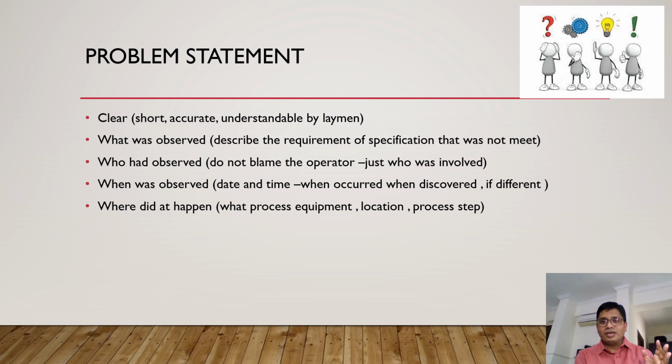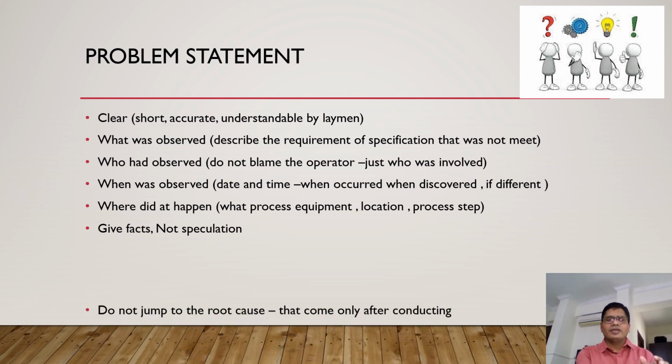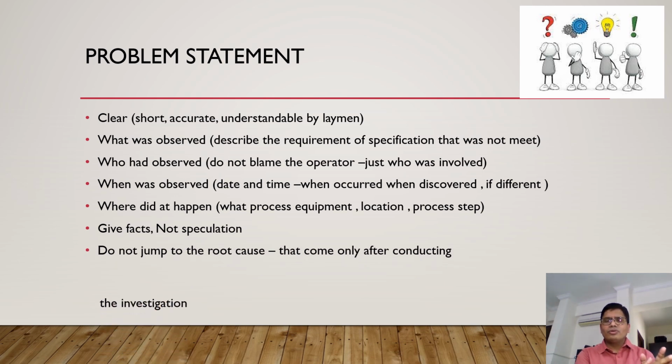What is the equipment? Like it is a compression machine, or where you are blending, where it happened, and what is the step. There will be different steps, so we have to write in which step it happened. Give facts. We have to write the facts, really what happened. Don't write so much story here. Do not jump to the root cause. That only comes after conducting the investigation. Somebody is writing the problem statement and also writing what the root cause is here. No, we should not write the root cause.